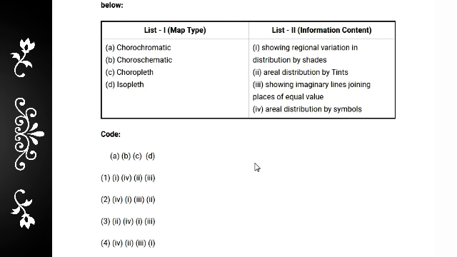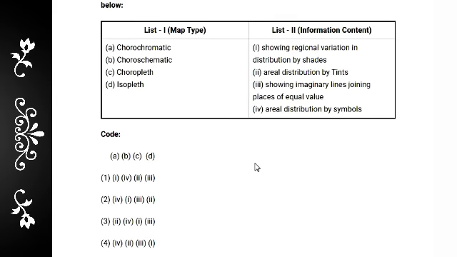And there is the chromatic. Chromatic is basically area distribution by tints. Chorochromatic is basically area distribution by symbol.